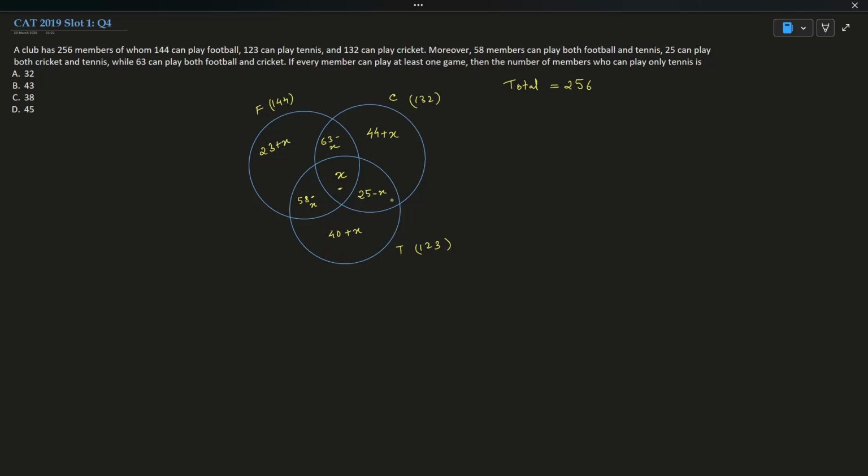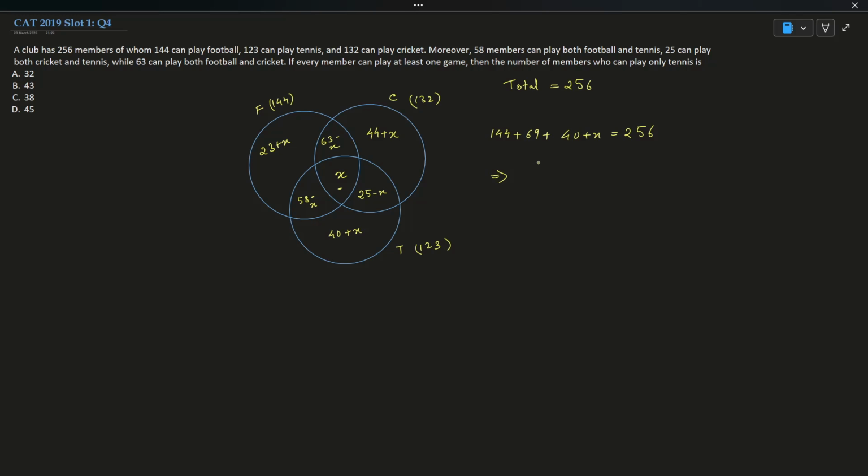Okay, that is only tennis. Now each plays at least one sport. That means there are no students who do not play any of the three. So the total will be 256. If I add all these regions, I have 144 minus x plus x, which gets cancelled. The football and cricket regions are done, and then 40 plus x, the total is 256.